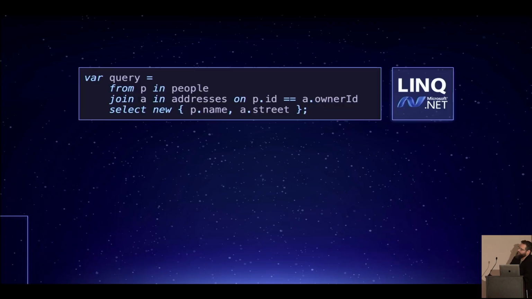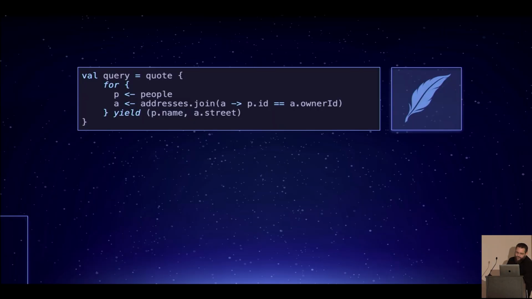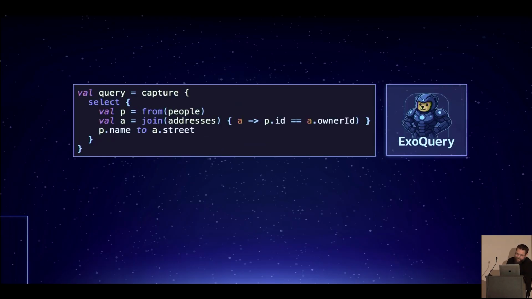Now, this is, of course, what it's based on. Everything is inspired by Microsoft LINQ. I can't do something like this because I can't control the lexer, and I'm not a multi-billion-dollar corporation. Quill does it like this, but of course in Kotlin we have no for comprehensions. But at the end of the day, the for comprehension actually turns out to be more of a limitation than a benefit, believe it or not. And I'll go into that.